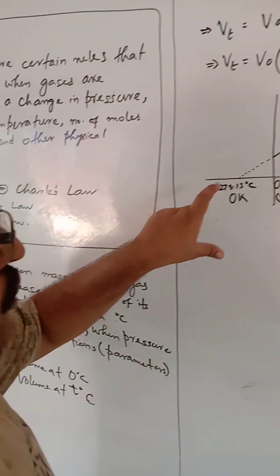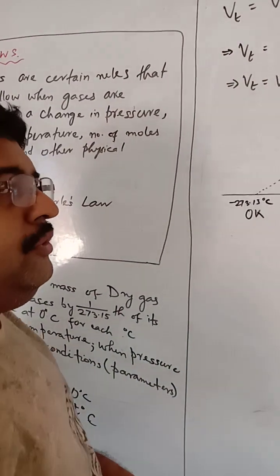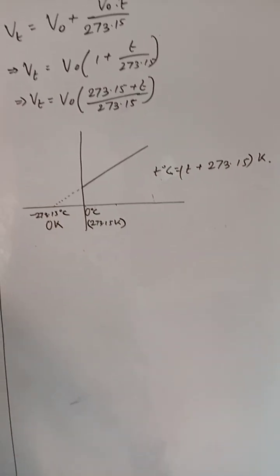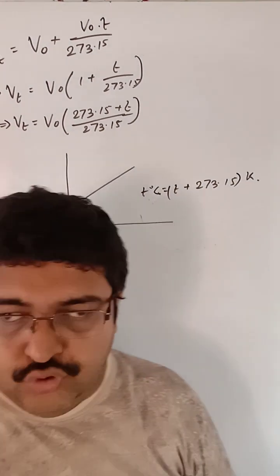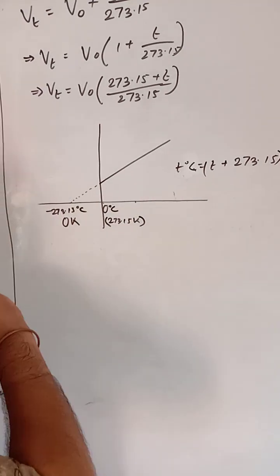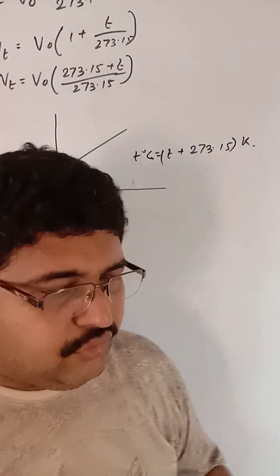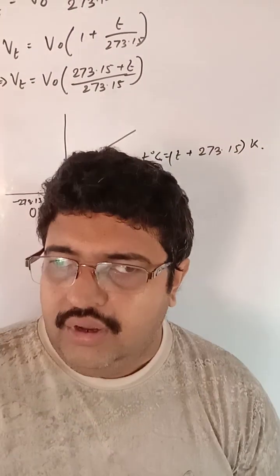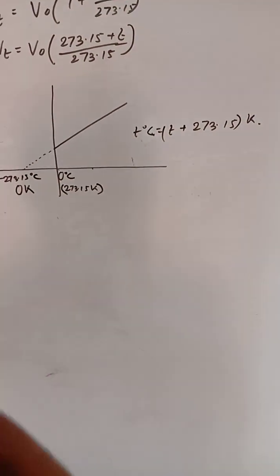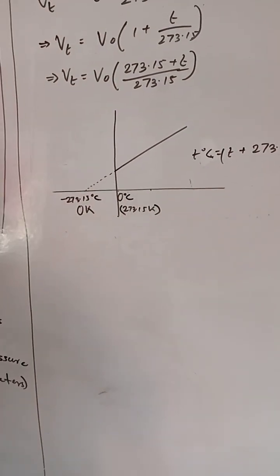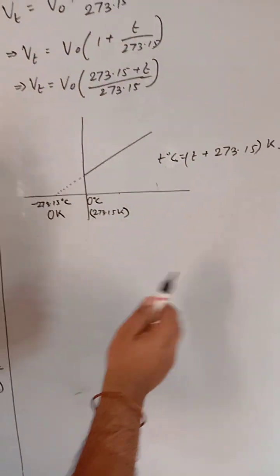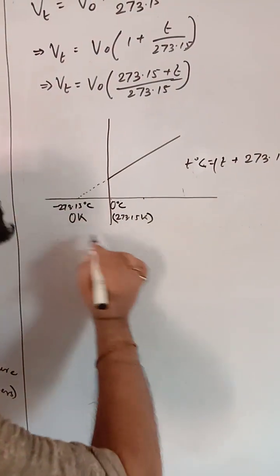Now this temperature is also called absolute zero. Why absolute zero? Because it is a hypothetical or imaginary temperature at which all gases are supposed to occupy zero volume. Or in the other way you can say that all substances are expected to attain the solid state on or before this temperature. To speak the truth, this temperature was not attained totally, although recently we have gone close, for hydrogen. Things are a bit mesmerizing. I'll come to that in a later video. So this is the case.